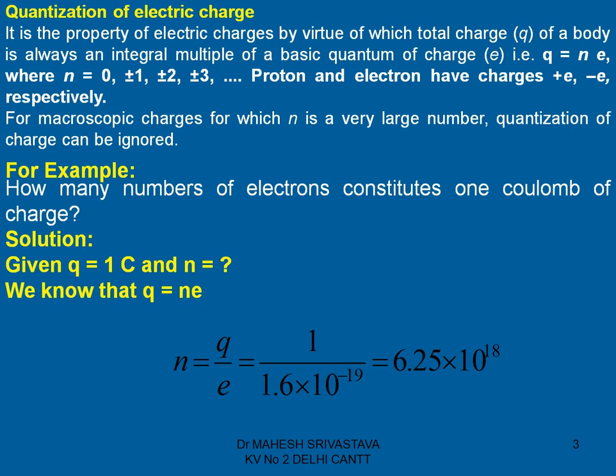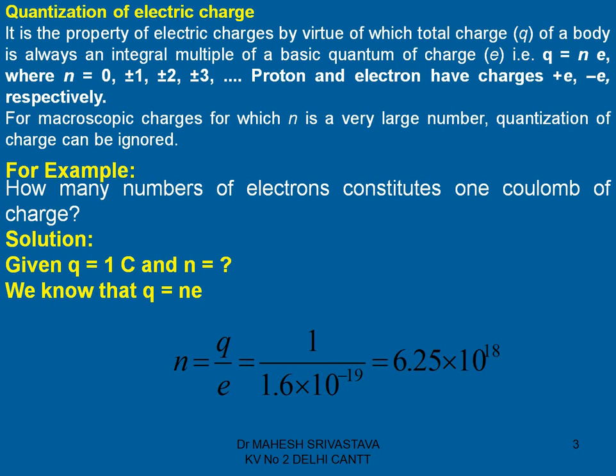Then in that case you say n equal to 0, 1, 2, 3, and so on. Here protons and electrons have the charges plus e and minus e respectively. Now if we are taking macroscopic charges for which n is a very large number, in that case quantization of charge can be ignored.